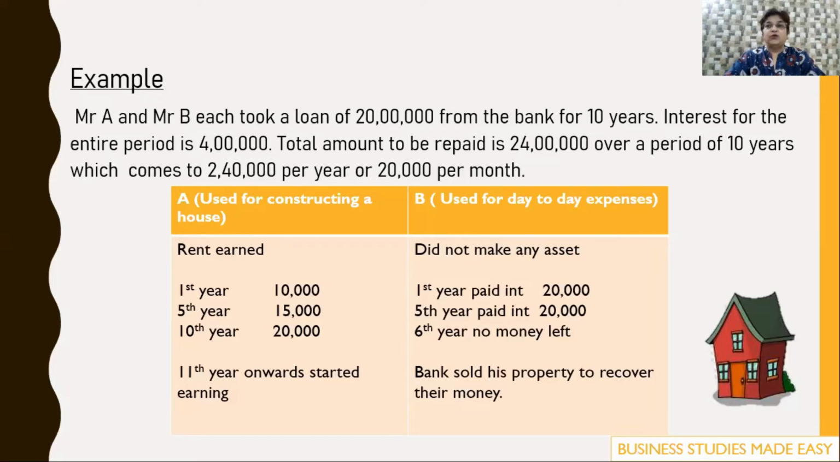So he could not pay the installment. Because he could not pay the installment, the bank sold the property which he had mortgaged to raise the loan, and they recovered their money. Whatever property he had, even that he had to give to the bank. So Mr. B ended up having nothing. That is why they say that the capital budgeting decision should be taken very carefully, because it affects the earning capacity in the long run. It involves a huge amount of money and risk.